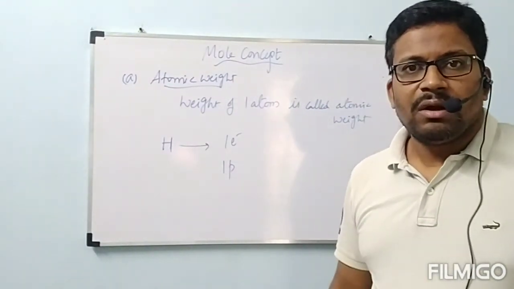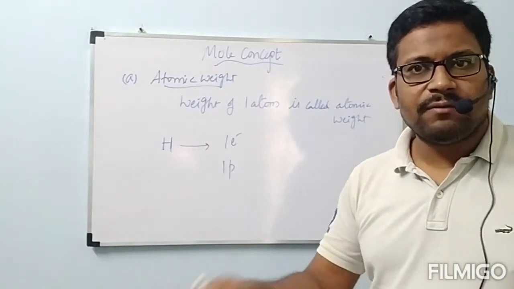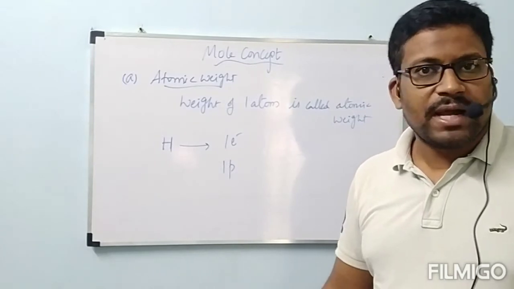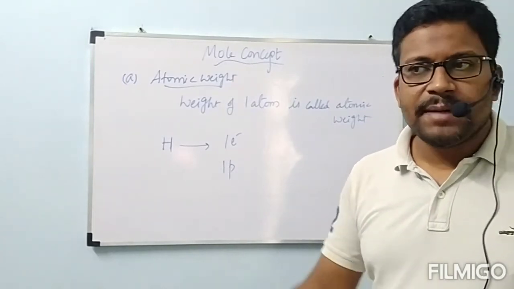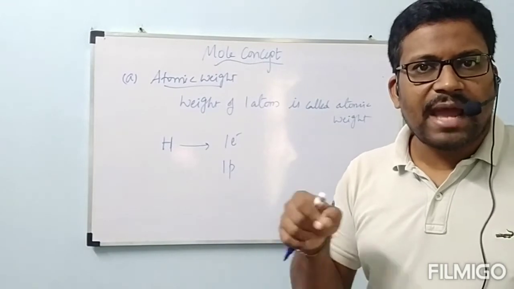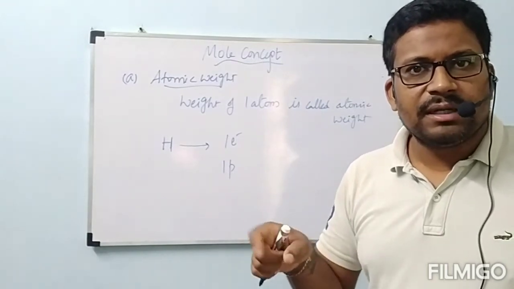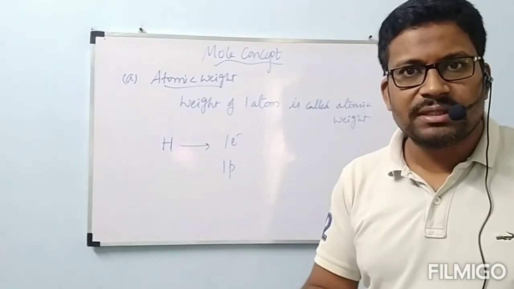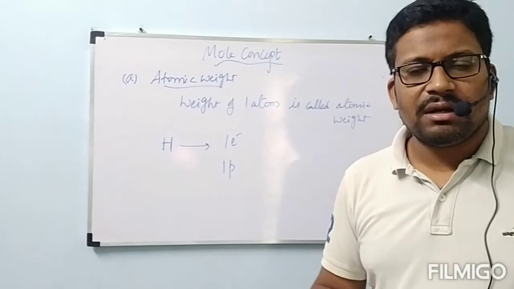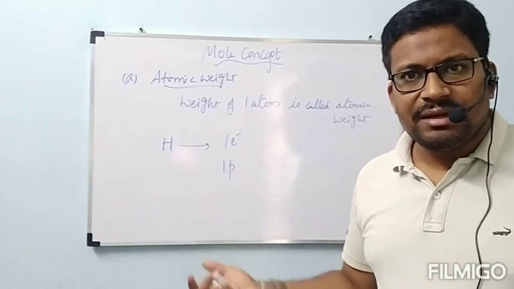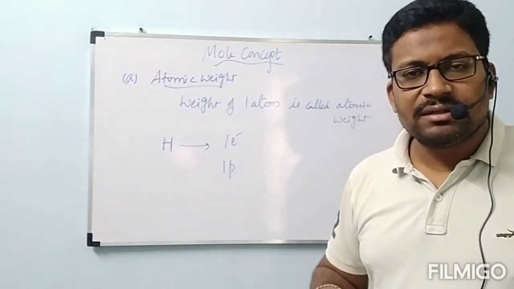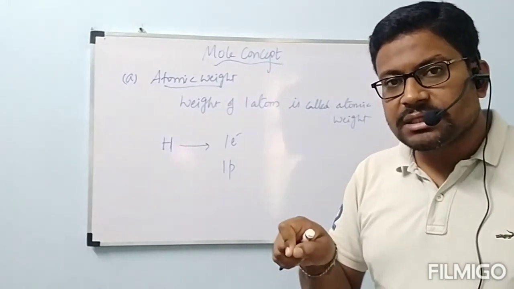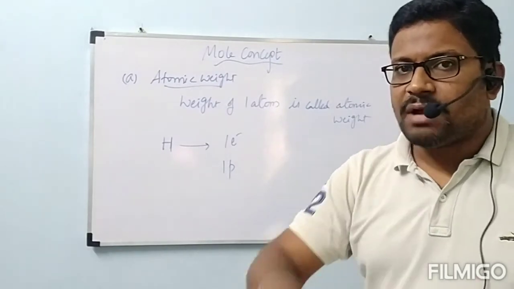For example, one carry bag has one apple and one banana. Now I asked, what is the weight of that carry bag? Immediately you will say, the weight of apple plus the weight of banana. That is called weight of carry bag, because that carry bag contains two fruits. Correct? Those two fruits are one apple and one banana. Like that here, what is the atom weight of hydrogen? What are the particles present in that hydrogen? Those total mass is called atom weight of hydrogen.